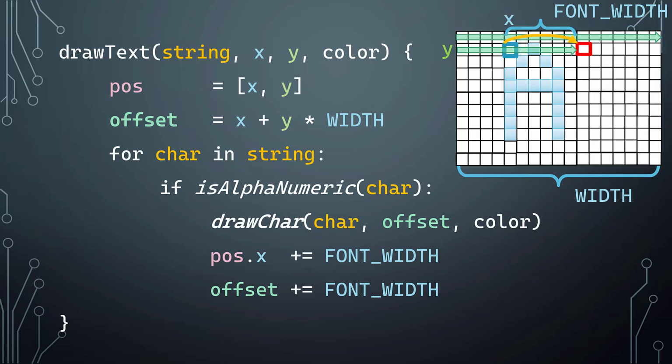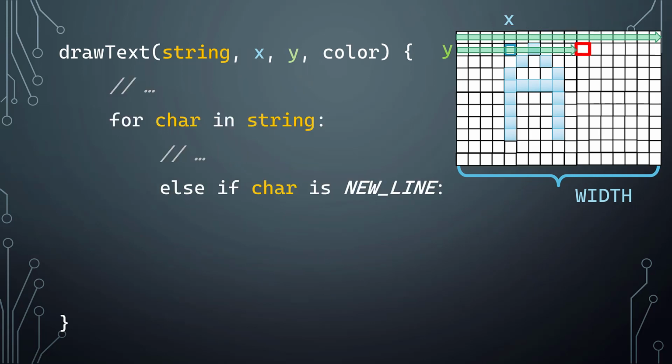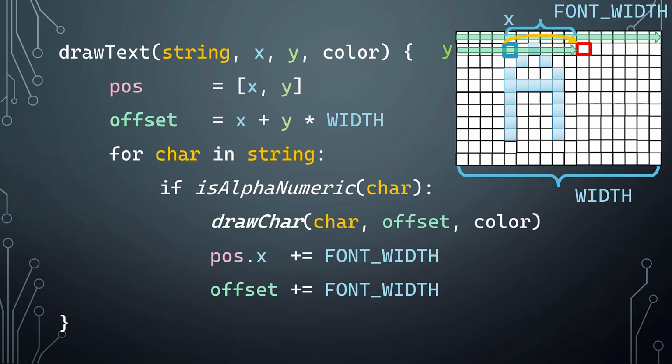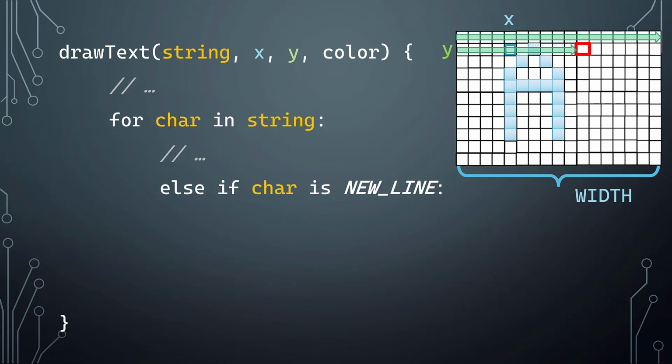But what if the next character isn't an alphanumeric character? Maybe it's a new line, maybe it's a space, but let's say it's a new line. If it's a space, we already know, we just do this thing that we're seeing here. I'm not showing it, but just increment the offsets without actually drawing. If it's a new line, we need to do something a bit more involved.